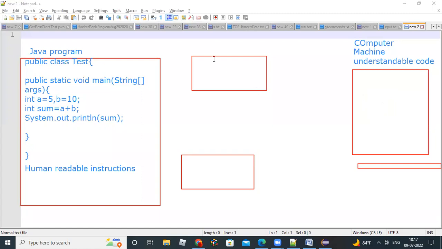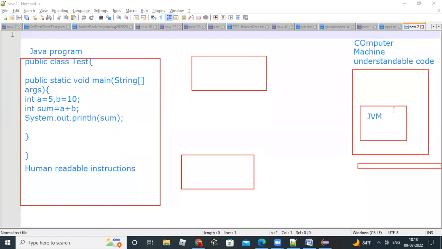You have to give the bytecode to your machine for the computer. So here one more layer will be there, that we call the JVM. These are all part of this JVM only, but I'm showing them separately. Inside your computer, the JVM will be there. When you install Java, this JVM will automatically come. JVM means Java Virtual Machine. The program execution will happen in this machine only.